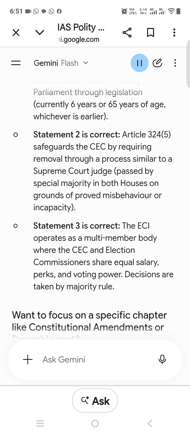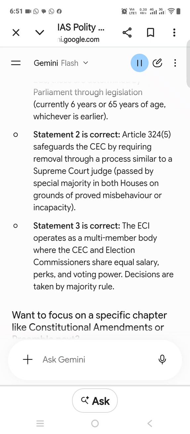The Constitution has fixed the tenure of the Chief Election Commissioner, CEC, and election commissioners at 6 years or 65 years of age. The Chief Election Commissioner can be removed from office in the same manner and on the same grounds as a judge of the Supreme Court. Election commissioners have equal decision-making power as the Chief Election Commissioner. Which of the statements given above are correct?